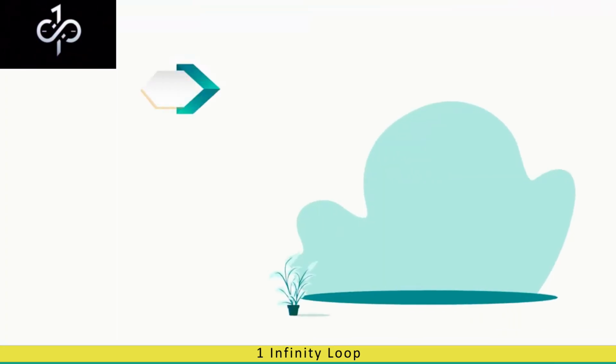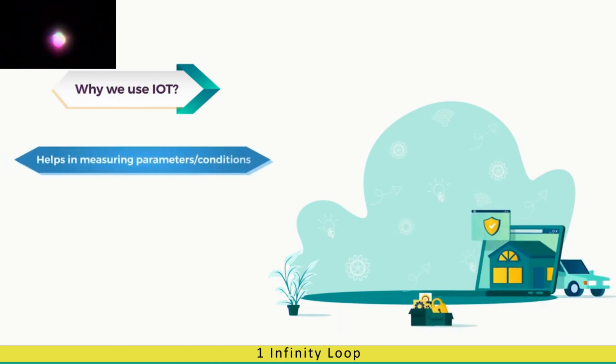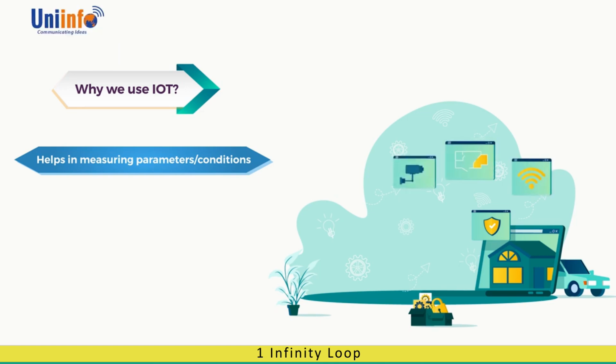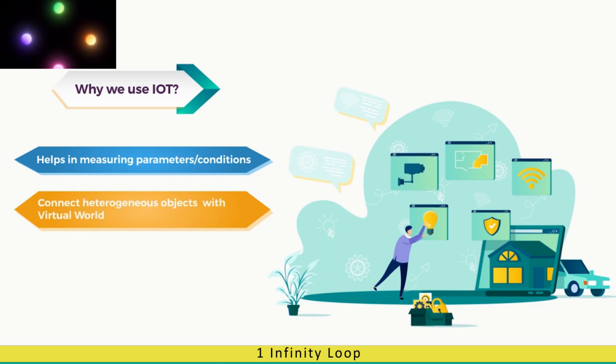Why do we use IoT? Anything or any parameter that can be measured up to considerable accuracy using affordable sensors can be accessed through IoT. This is the actual purpose of IoT. It helps in measuring parameters or conditions of a particular system in real time via the internet. With the advancement of embedded systems, this purpose was already fulfilled but with limited sensor types. Now with IoT, heterogeneous sensors can be added to a simple system without making major changes in the underlying hardware.